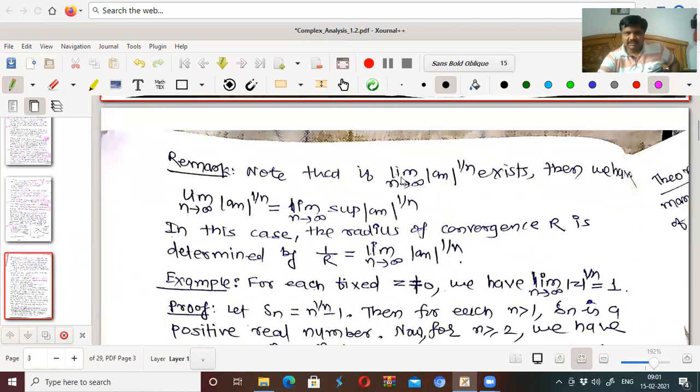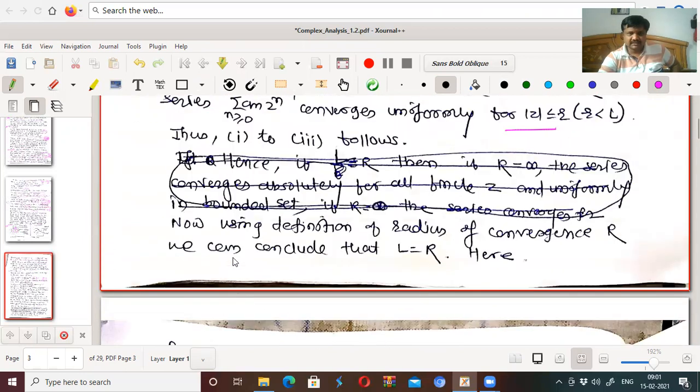Note that if the limit as n tends to infinity of mod a n to the power 1 by n exists, then the limit is the same as the limit as n tends to infinity of the supremum of mod a n to the power 1 by n.